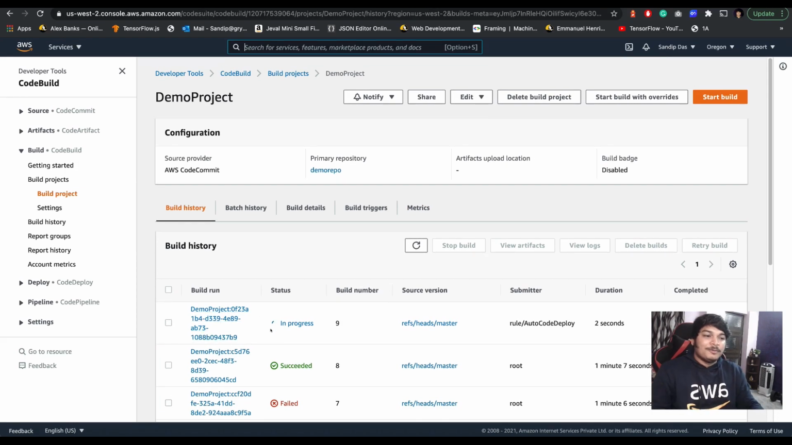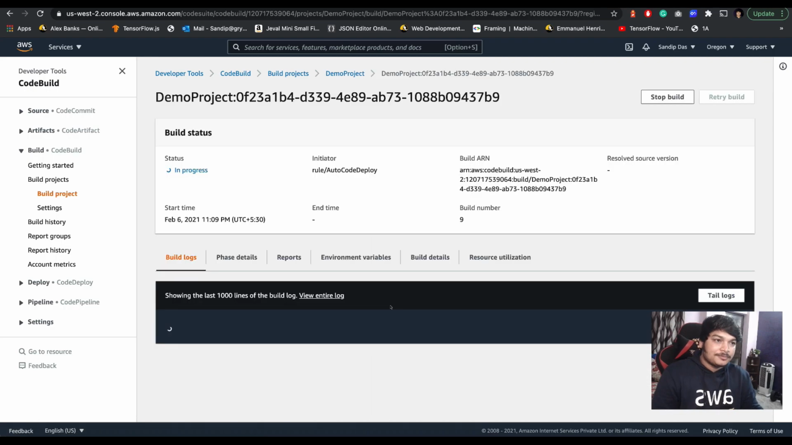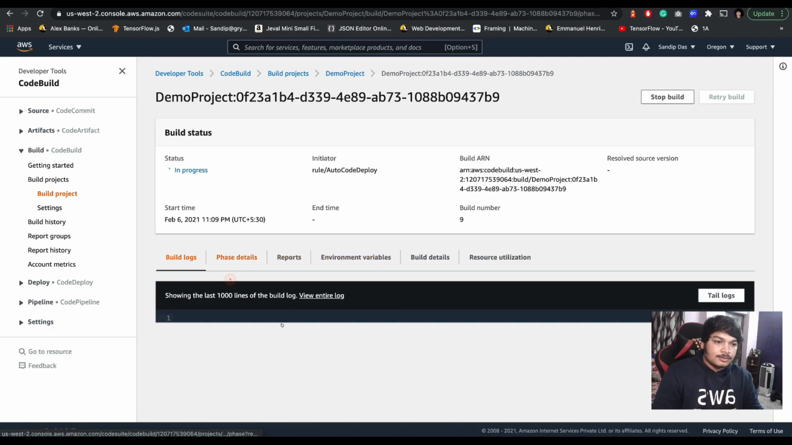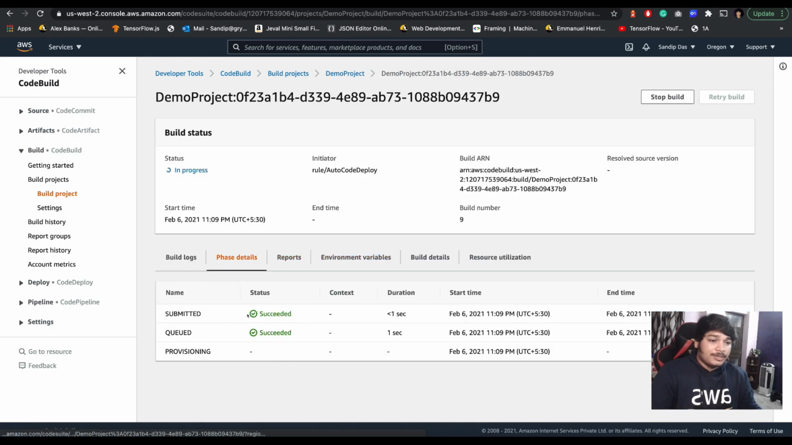See, automatic build started. It's coming to phase details, submitted, provisioning is happening. So you can automate it that way. Now, I will not even suggest you do it this way, because instead we should go for the pipeline. But yeah, that I will cover in the next session, so be sure to cover that session. But let's see how it works.